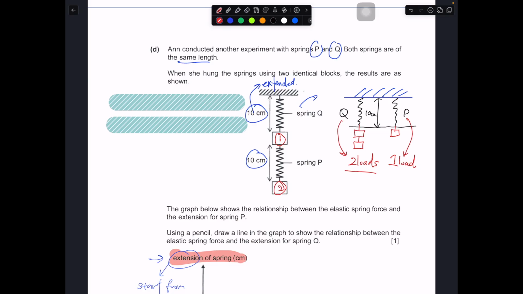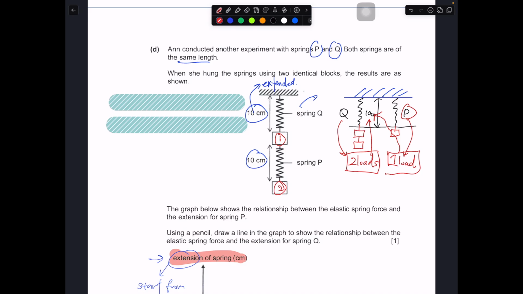So the idea is that when I put 2 loads, total length is 10. When I put 1 load, total length is 10. So what does this mean? It means that P stretches more easily. When I put 1 load, it can already stretch to the same length as Q. So what happens if I put 2? Then it will stretch even longer, right? So P is more easily stretched.